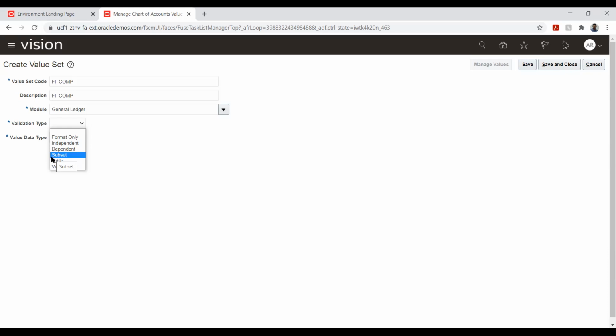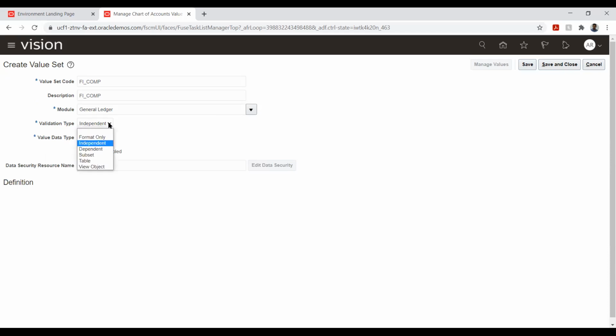So with this, I wanted to derive. So what I will do is that I will say dependent. So the dependent is the vendor name. So vendor name will be depending upon the vendor code. Okay. So this way, based on the business requirement, we can achieve each one of it. So in this case, I will say independent. Okay.